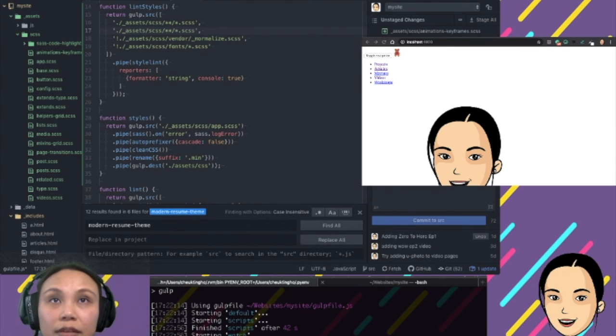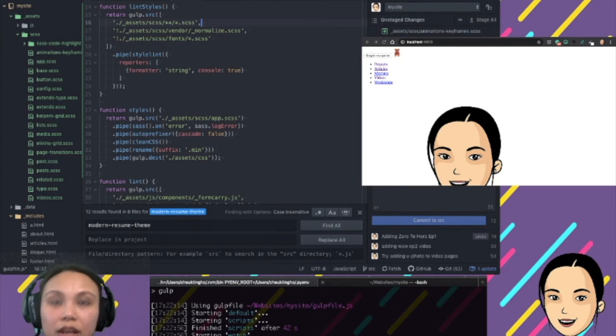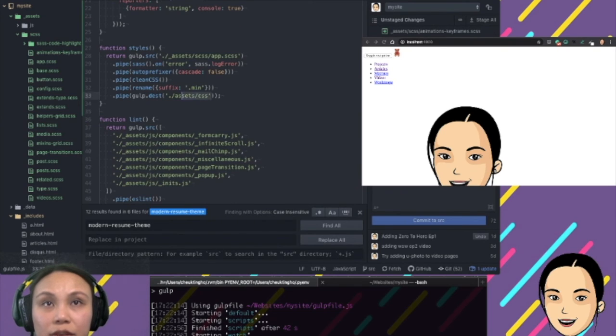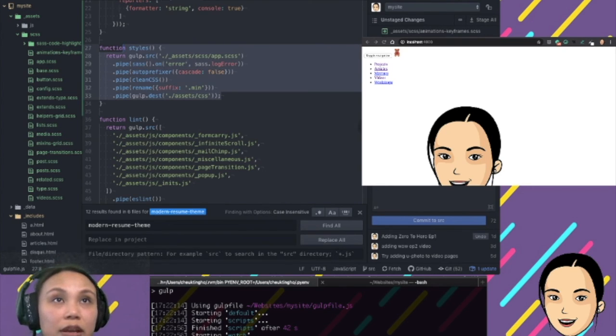I gotta put my SASS code highlight. Actually, I don't need it because it won't be changed to code highlight. Okay, sorry. Right. So styles. So yeah, this is running with no error. Source. Okay. So this one should give me the file. So this is styles. Okay, have a look. Yeah, so it has been generated. So it's finished. So let's check again whether it's there.